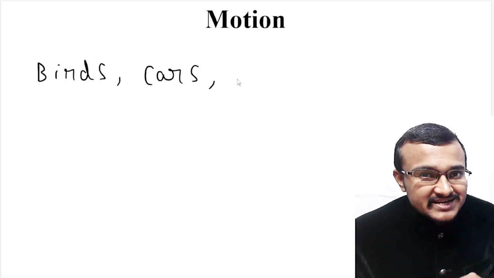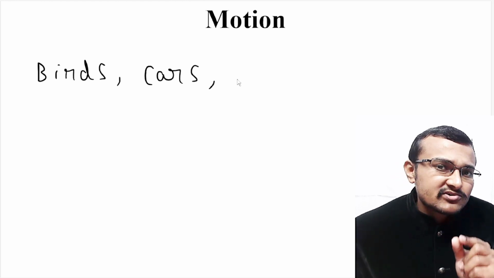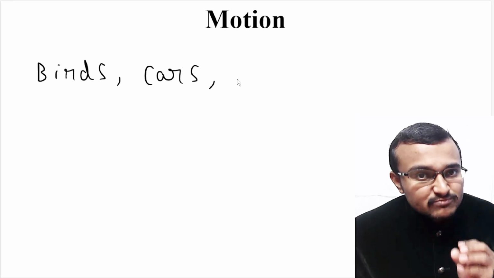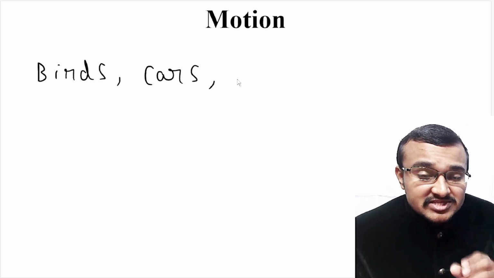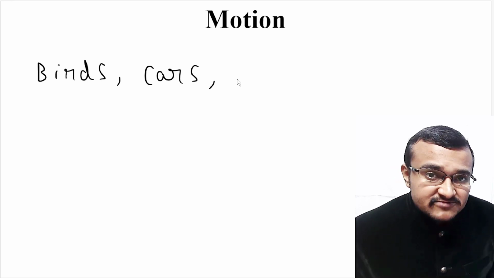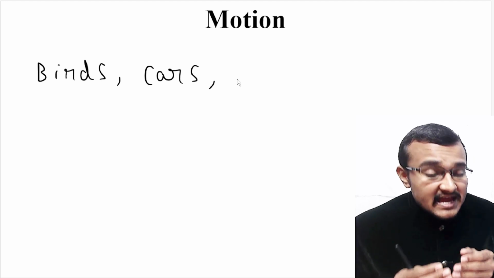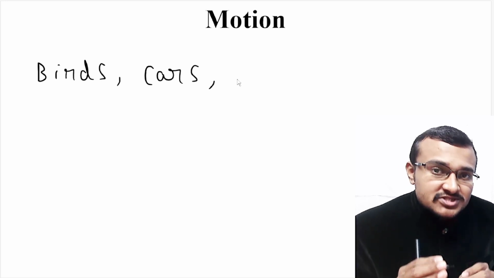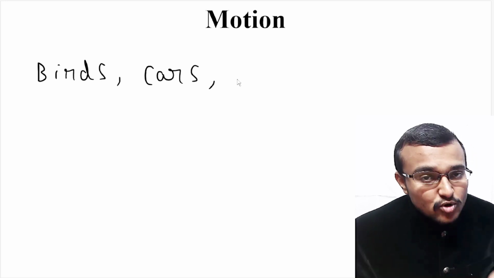Even in the solid state, there are slight vibrations of the particles about their mean positions. That means everything we see around us, to a certain degree, has motion in it.